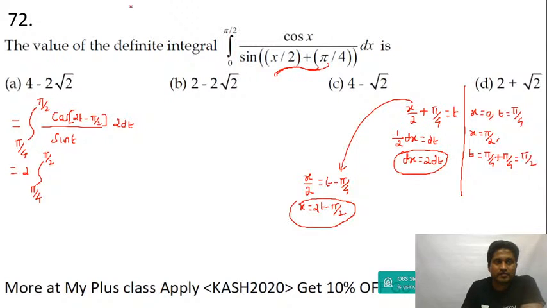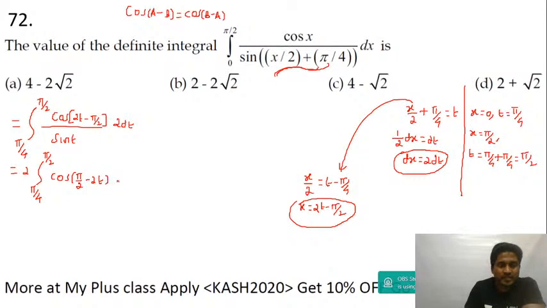And we know that cos of a minus b is same as cos of b minus a. Even if you change, you get a minus sign, and cos of minus theta is plus cos theta. So this is cos of pi by 2 minus 2t. Okay, and then dt upon sin t. So 2 is a constant, integration of pi by 4 to pi by 2. Cos of 90 minus x is sin x, so you get sin 2t divided by sin t, and then this is dt.